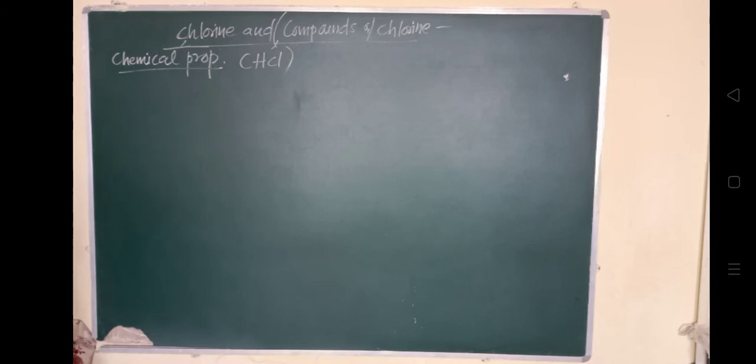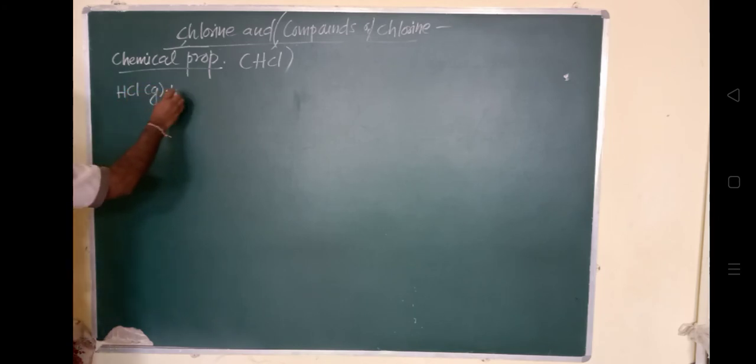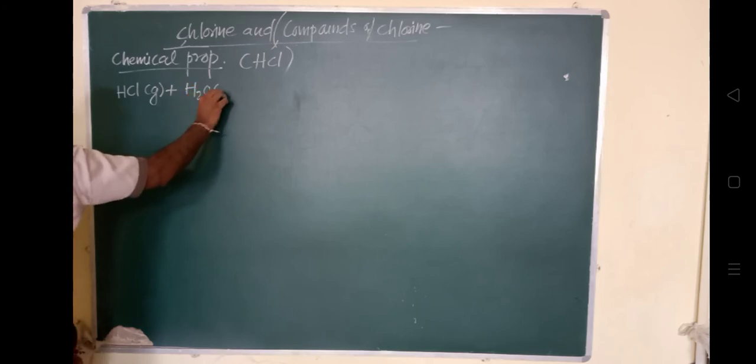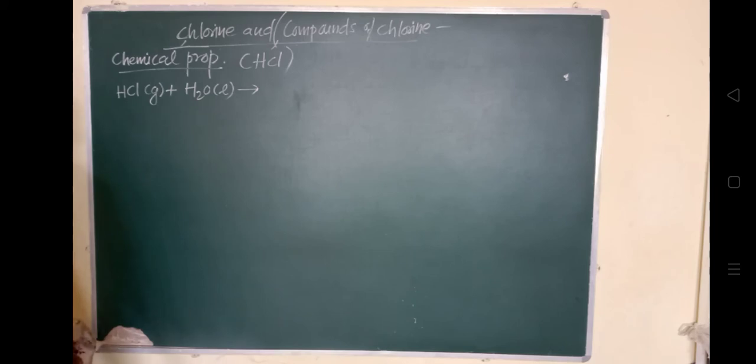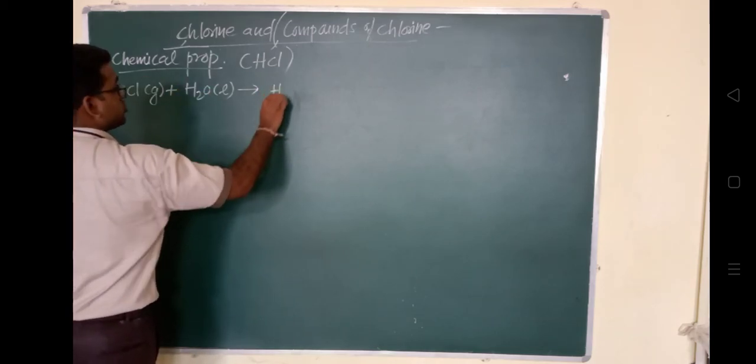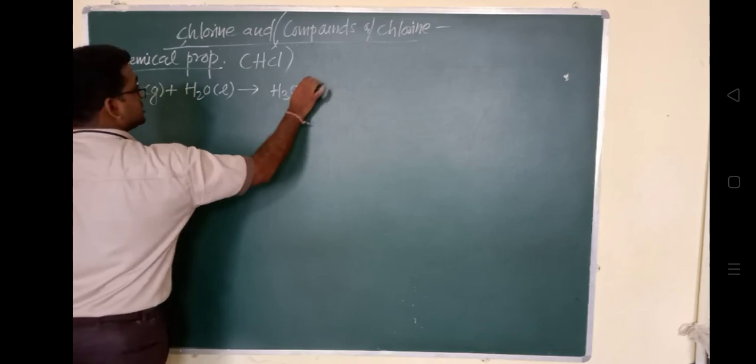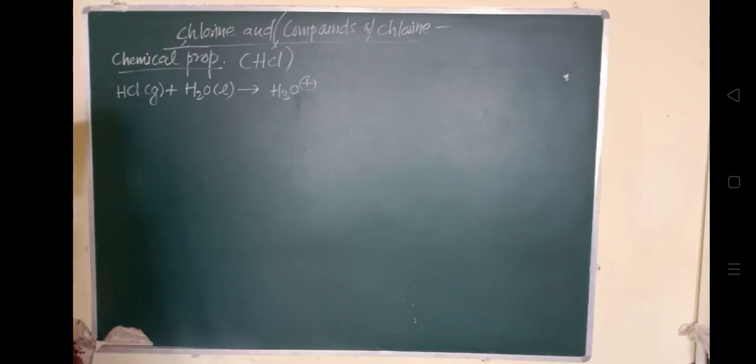Now when it is soluble, what will it do? It will ionize. When the HCl gas is dissolved in water, which is a liquid, it gives H3O plus ions in aqueous solution and Cl minus in aqueous solution, where the value of the acid dissociation constant Ka is around 10 raised to 7.